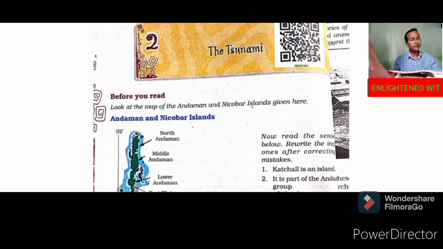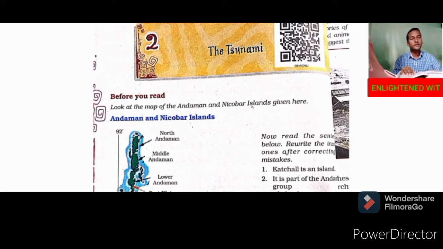So you can find the meaning of the words in your book. Now let us read the lesson. A tsunami is a very large and powerful wave caused by earthquakes under the sea. Let us see the tsunami spelling. T is a silent letter. That's why tsunami. I have already told you that Tsu means harbor, shelter of ships, and Nami means waves of the sea. A tsunami is a very large and powerful wave caused by earthquakes under the sea, not above the sea.